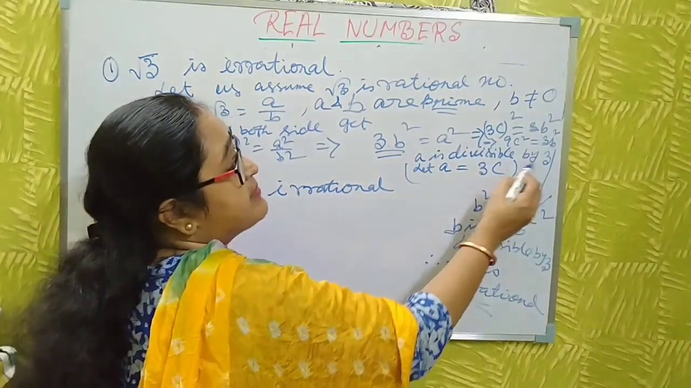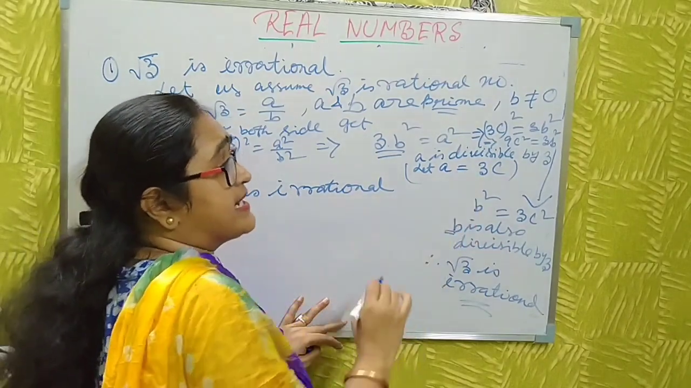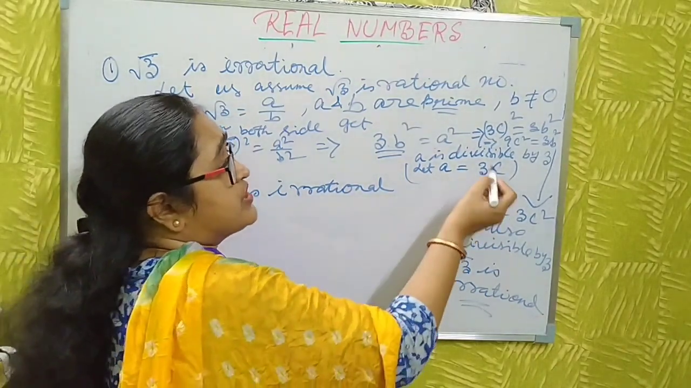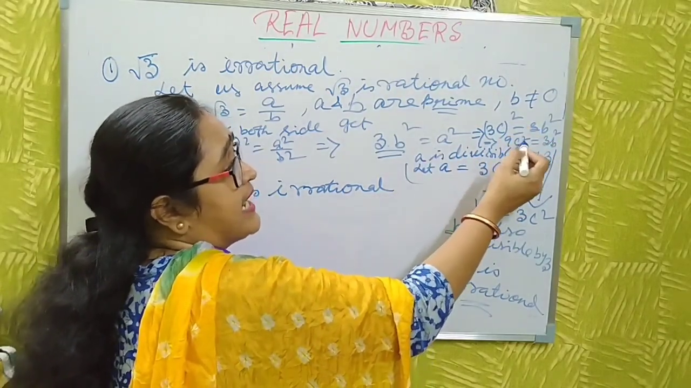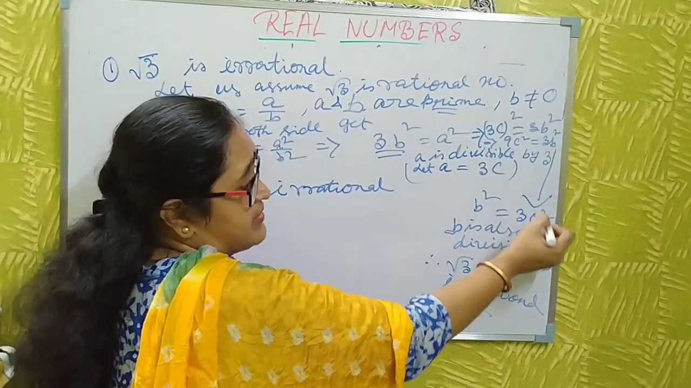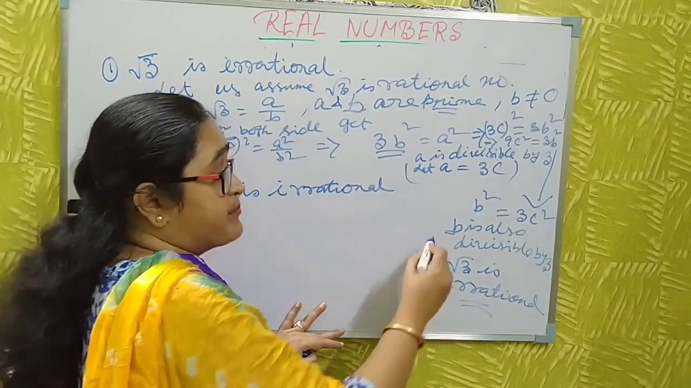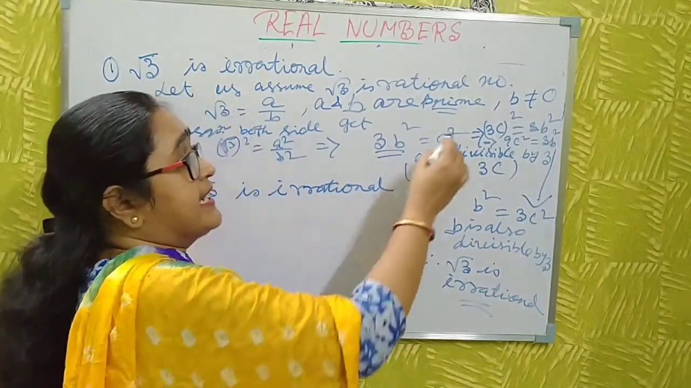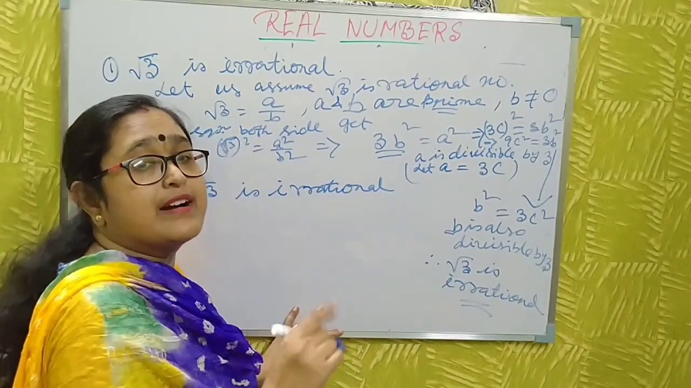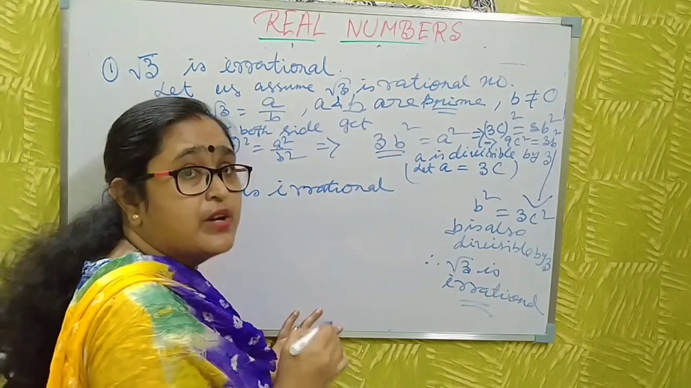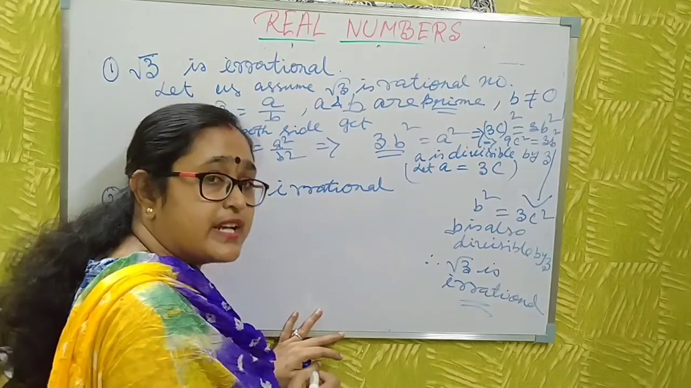That means a is divisible by 3. I take a as 3c. Put 3c instead of a. Then squaring, 9c square is equal to 3b square. Just write here also b square is 3c square. Then I say b is also divisible by 3. Then a and b have a common factor 3. This is not the definition of a rational number, where a and b are prime. So root 3 must be an irrational number.